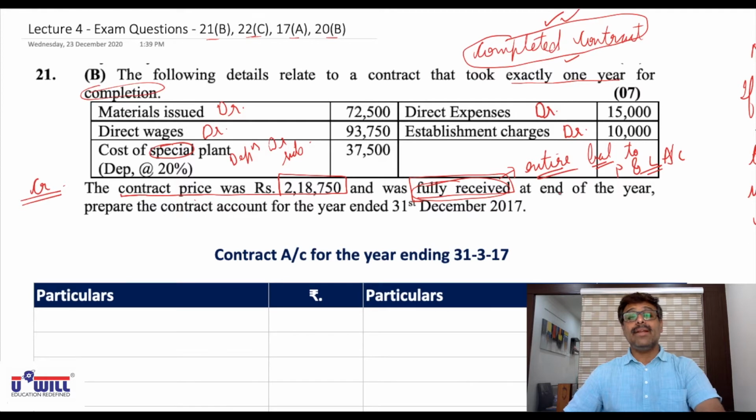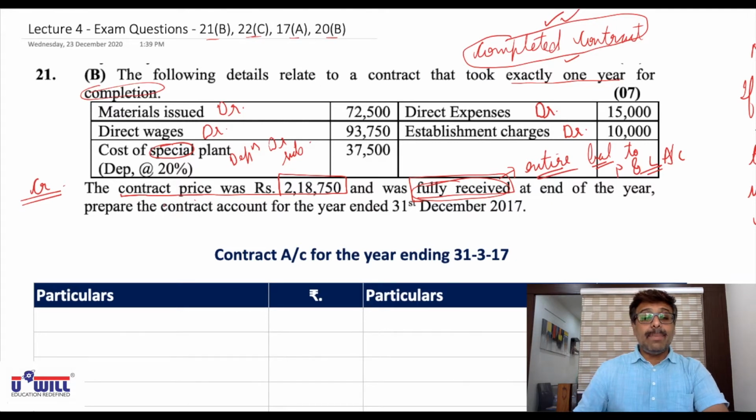Okay, I repeat, even in completed contract, notional profit can be there if full cash is not received. Then you'll make the second part and you'll make the workings also. Notional profit into cash received upon contract price would be transferred to P&L account.